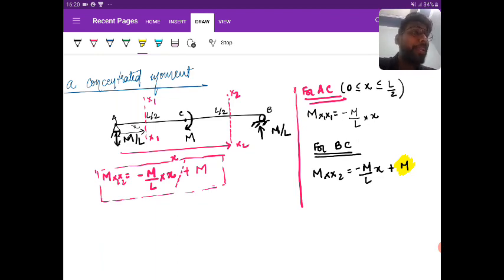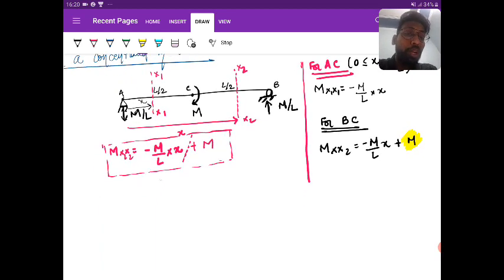It is not applicable for the AC portion. So we need to do something such that when I put the value of h in this equation, this plus M becomes invalid in the portion AC.